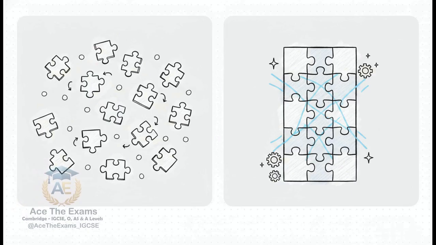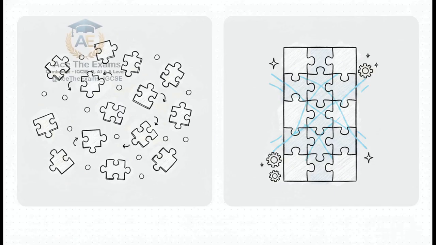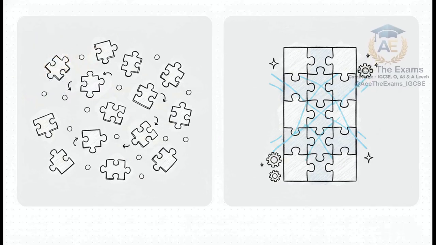You have to use a framework. For essay subjects, they use PEEL, point, evidence, explanation, link. But guess what? Top math students use a variation of the PEEL framework too. Point, state the principle, like conservation of energy. Evidence, write down the base formula, mgh equals 1/2 mv squared. Explanation, substitute your specific values into the formula with clear working. Link, logically link your final calculated value back to what the command word actually asked for. That adaptability, that structured approach, is the true hallmark of an A-star student.